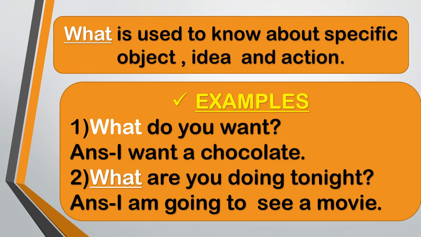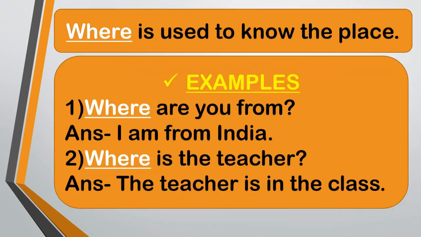What are you doing tonight? Answer, I am going to see a movie. In this sentence, someone is asking for an action, and for an action or things we use what. So children, what are you doing tonight?